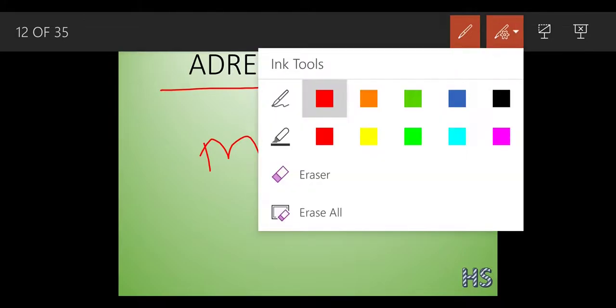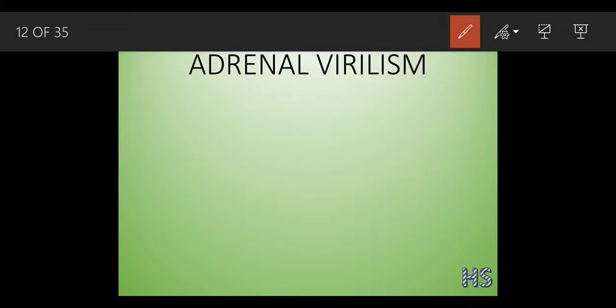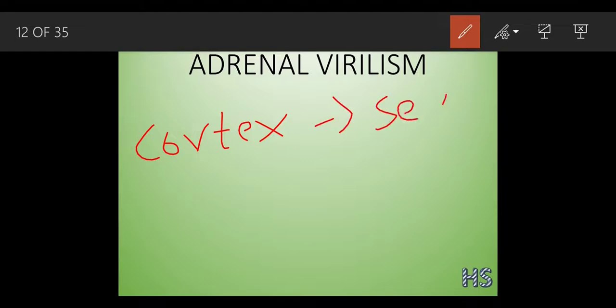The adrenal cortex also works for the sex hormones, okay, you just understand this part very well. This might be asked in give reason. This cortex works for the sex hormones also.